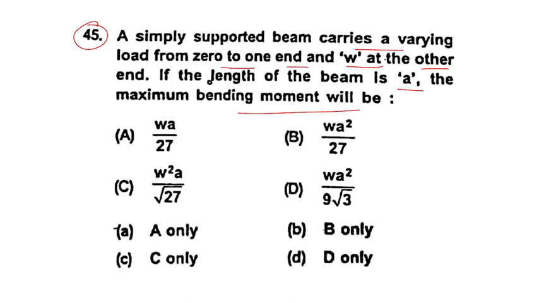So what is the question? A simply supported beam carries a varying load.